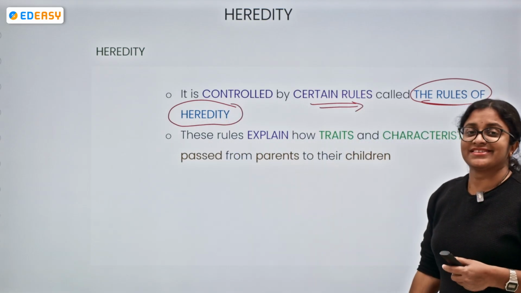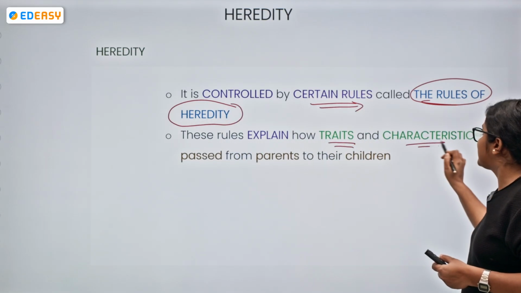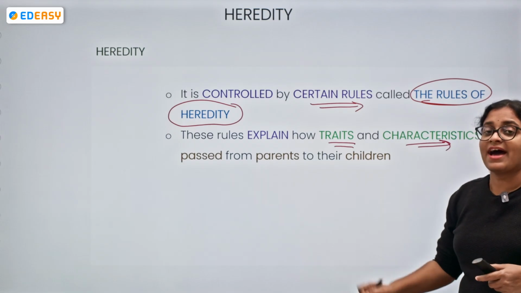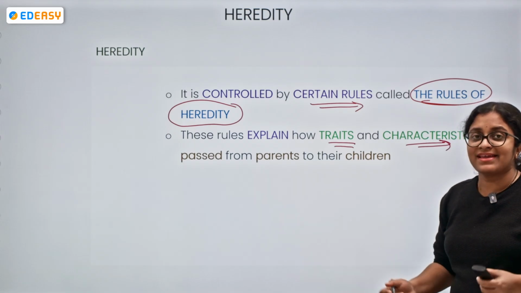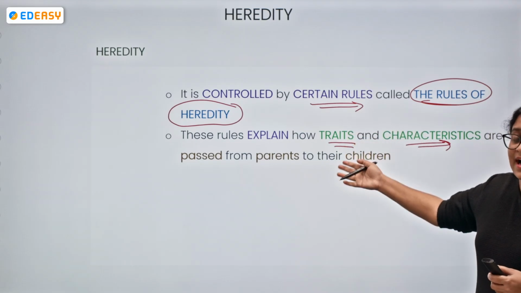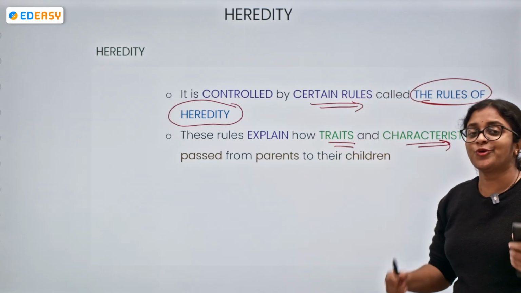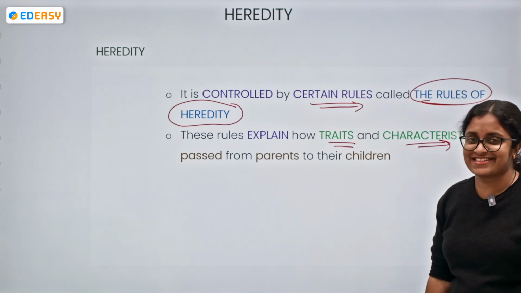So now what does this rule do? This rule will be explaining how traits and characteristics are being passed from parents to the children. So how the characteristics and traits are getting passed will be guided by these rules and regulations.